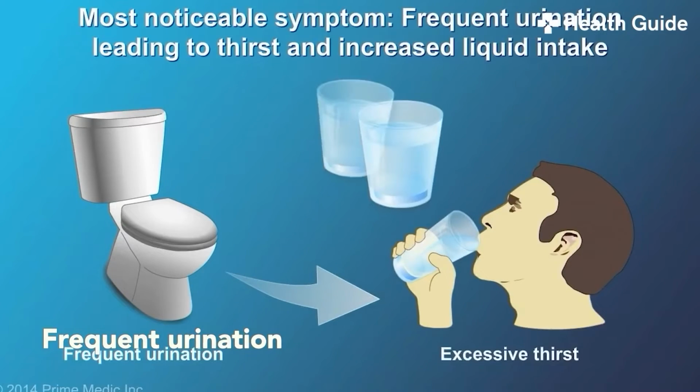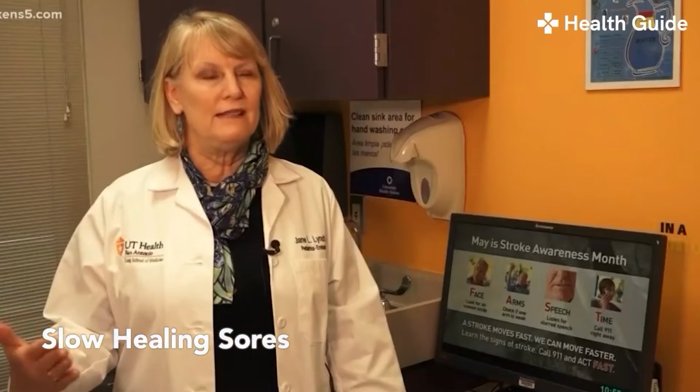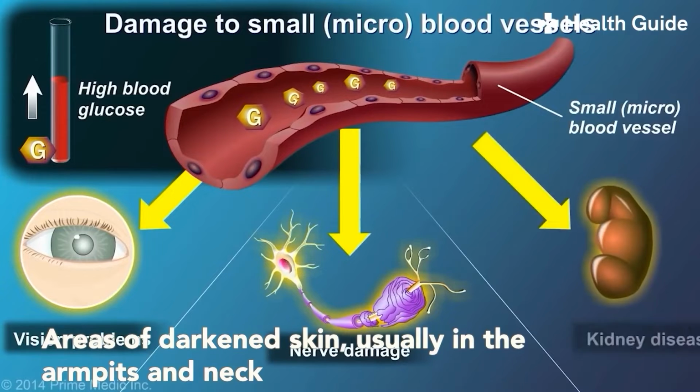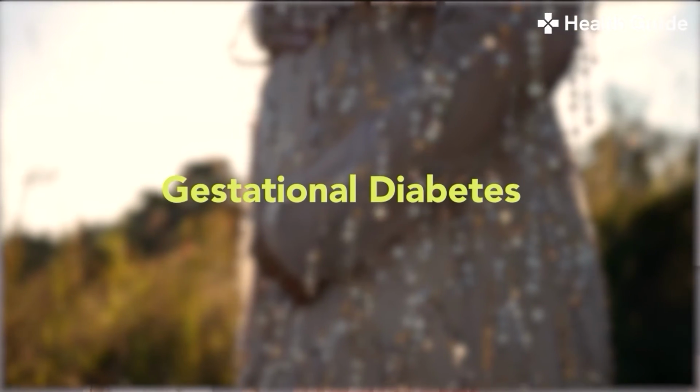When signs and symptoms are present, they may include increased thirst, frequent urination, increased hunger, unintended weight loss, fatigue, blurred vision, slow healing sores, frequent infections, numbness or tingling in the hands or feet, areas of darkened skin, usually in the armpits and neck. Gestational diabetes.